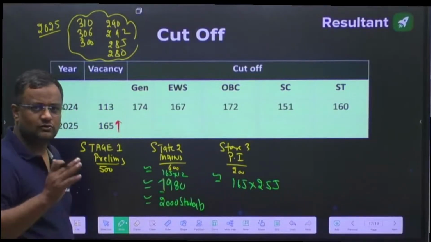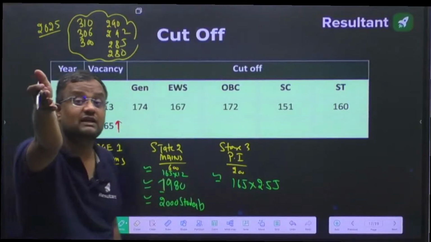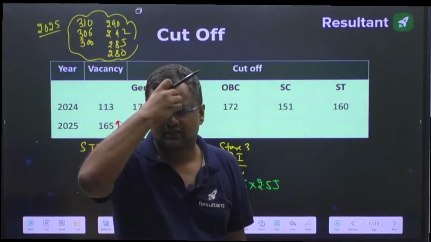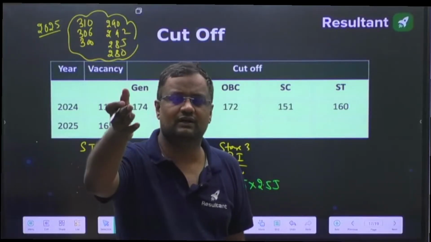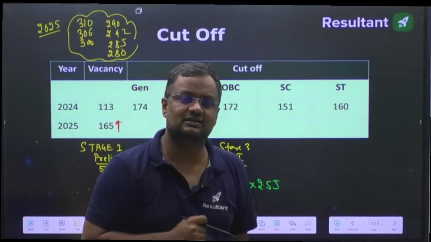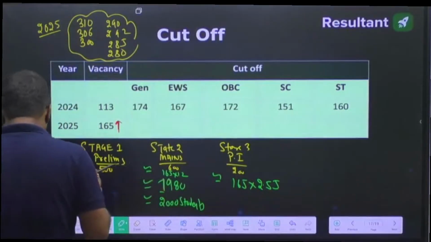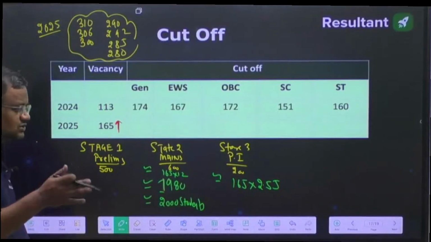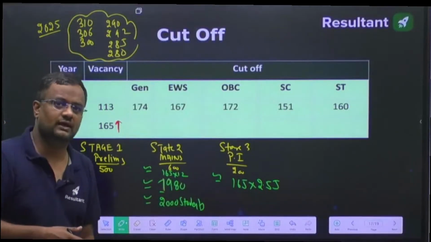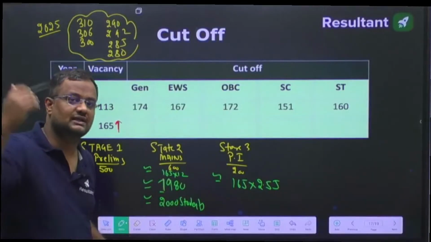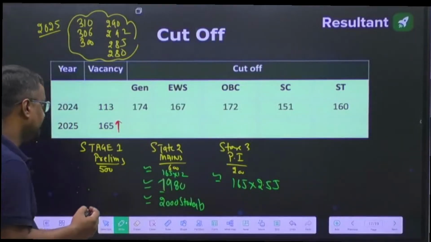Okay, errors are also there. In the surveying paper, that shrinkage scale question, I guess 83.5, 82.5, whatever the question, not a single answer was matching. So I always believe ESE is not asking conceptual questions, especially in the prelims exam. That is why the cutoff is going less than 40%, whereas GATE asks conceptual questions, and that is why students are getting more than 80 marks, more than 70 marks there.